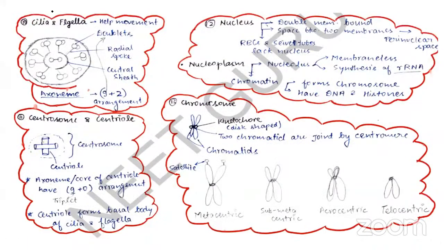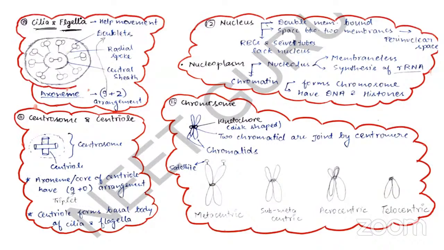So this is the last slide of the mind map, which discusses cilia and flagella. So we are going to discuss cilia and flagella. In case of prokaryotes, the flagella consists of flagellin protein. Remember this. In prokaryotes, the flagella consists of flagellin protein, right?